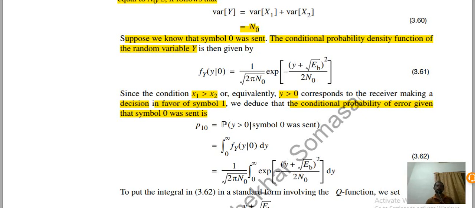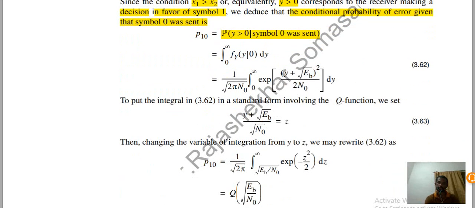Now symbol 1 is decided while symbol 0 was sent, that is p10 equal to the probability that y is greater than 0 given that symbol 0 was sent. That can be written as the integration from 0 to infinity of f_Y(y | 0) dy, substituting the same density equation and taking the integration. We express this function in the form of the Q function, which we have already discussed in the previous classes.